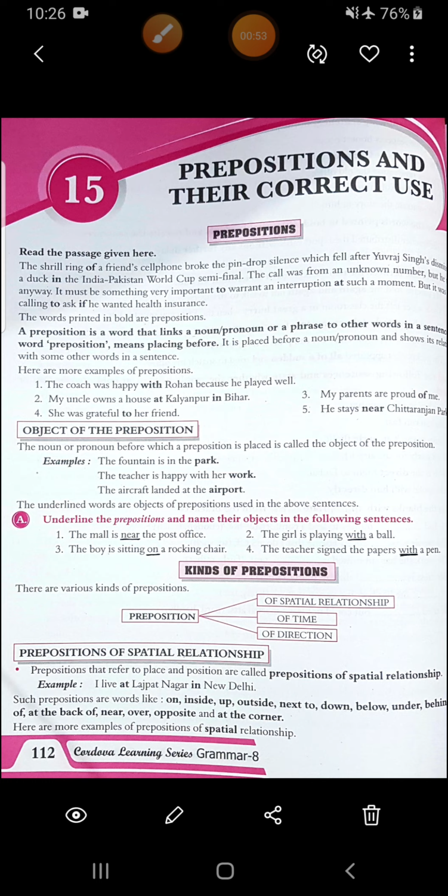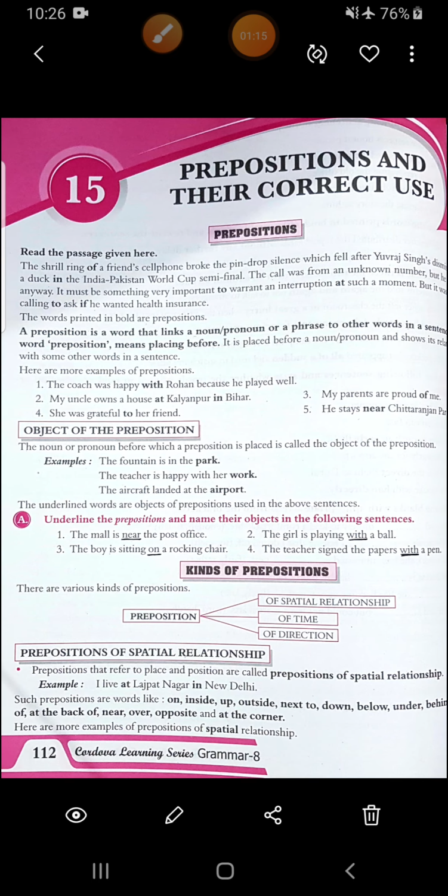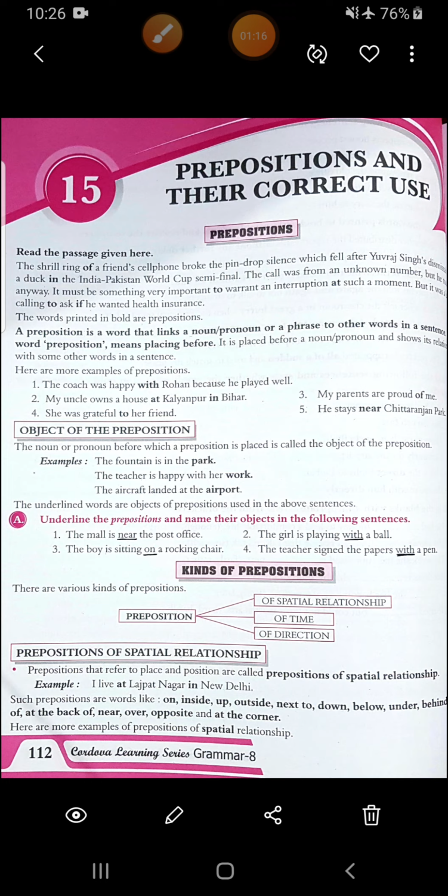The shrill ring of a friend's cell phone broke the pin drop silence which fell after Yuvraj Singh's dismissal for a duck in the India Pakistan World Cup semi final. The call was from an unknown number, but he took it anyway. It must be something very important to warrant an interruption at such a moment, but it was a bank calling to ask if he wanted health insurance.